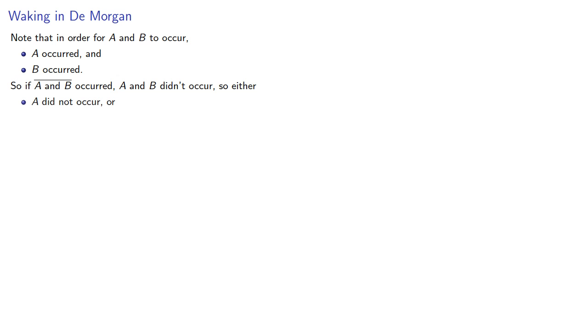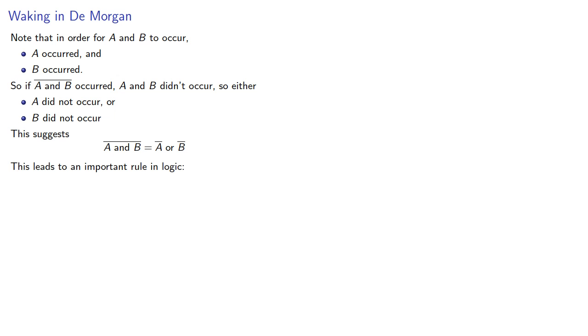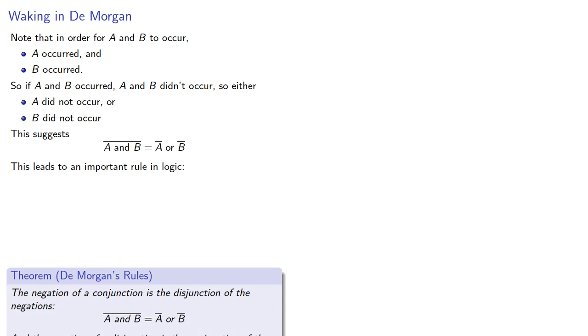Note that in order for A and B to occur, A occurred and B occurred. So if not A and B occurred, then A and B didn't occur. So either A did not occur or B did not occur. And this suggests that the negation of A and B is the negation of A or the negation of B, and this leads to an important rule of logic known as De Morgan's rules.